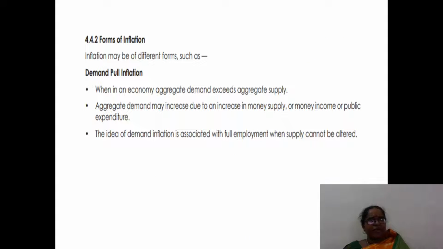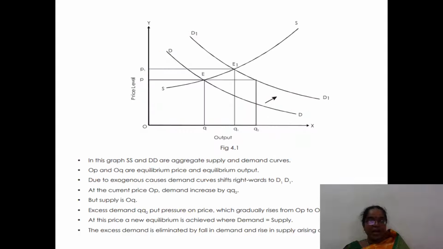Forms of inflation. There are many forms of inflation. First one is demand pull inflation. When an economy's aggregate demand exceeds aggregate supply, we already know that demand is high, and it leads to demand pull inflation. So demand inflation is associated with full employment, when supply cannot be altered.